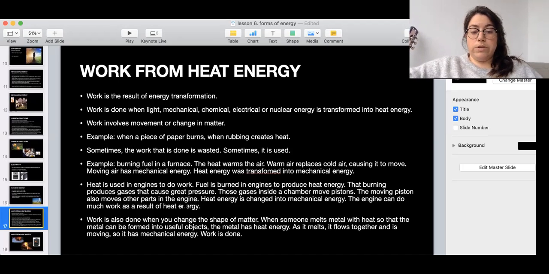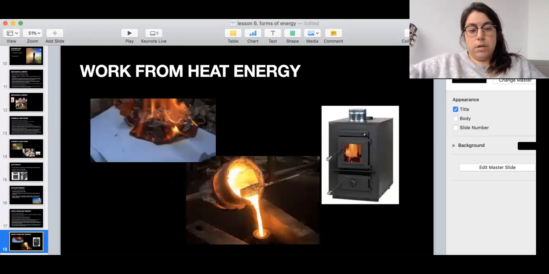Work is also done when you change the shape of matter. When someone melts metal with heat, for example, so the metal can be used to form, I don't know, a ring or something they want to form, the metal has heat energy. As it melts, it flows together and it's moving. So now it has mechanical energy, because remember that when we're talking about mechanical energy, it's something moving. So now work is done. And here you have some pictures of metal moving, of the furnace, of paper burning.